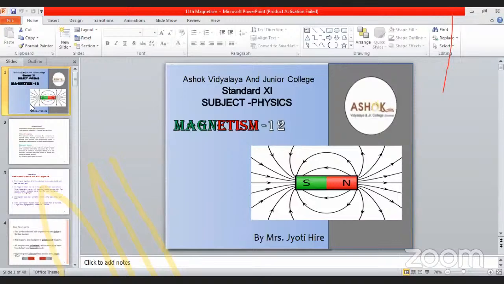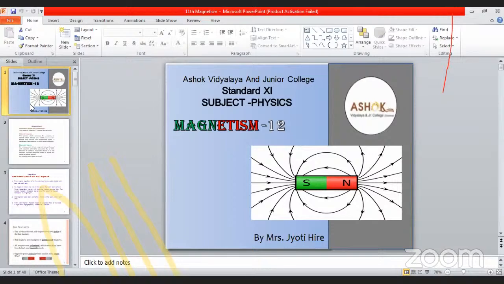Thus the magnitude of the resultant magnetic field B at a point P is given by B square is equal to B A square plus B equator square, but here we want only B, so B is equal to under root B A square plus B equator square. And we know the individual values of B axial and B equator.